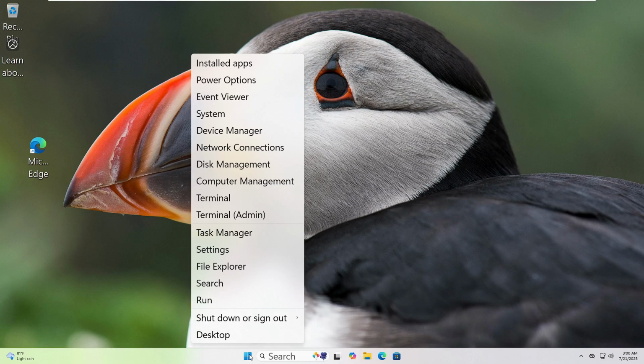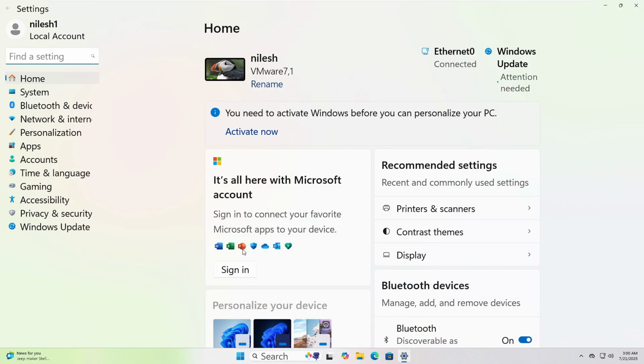Let's run the Windows Troubleshooter together. First, right-click on the Start button at the bottom left corner of your screen. Now click on Settings from the menu. In the window that opens, click on System from the left sidebar.